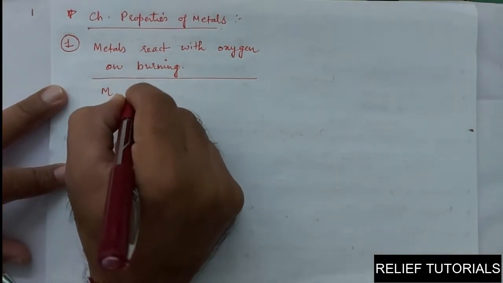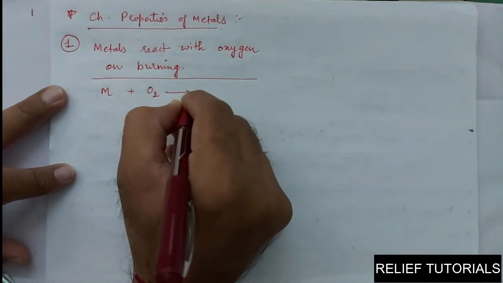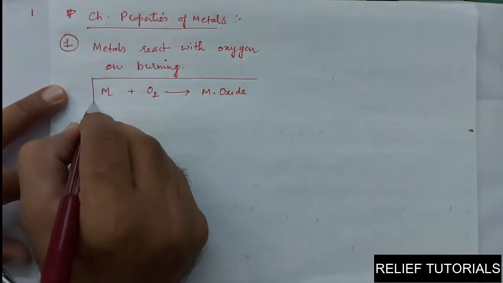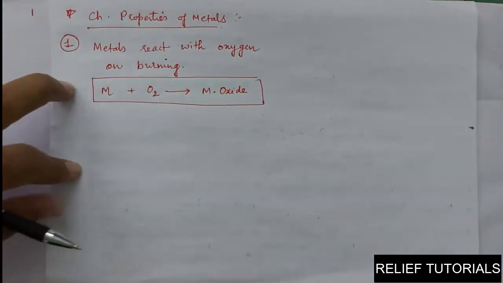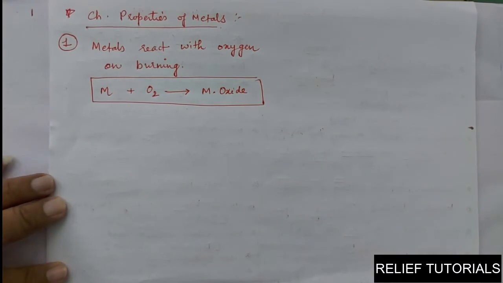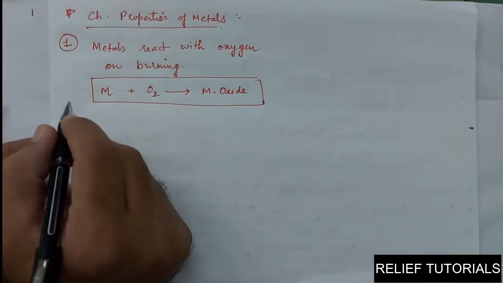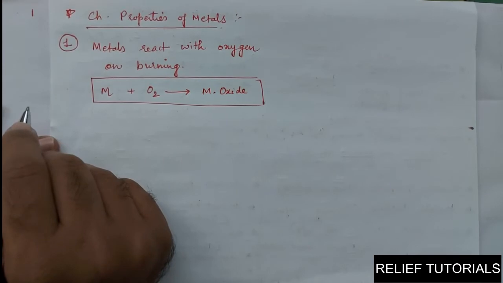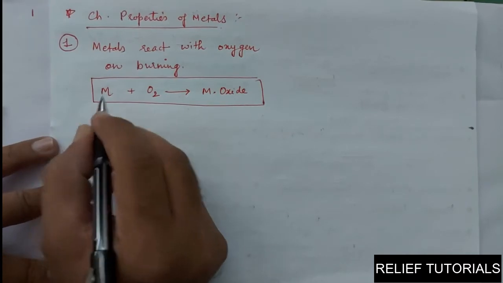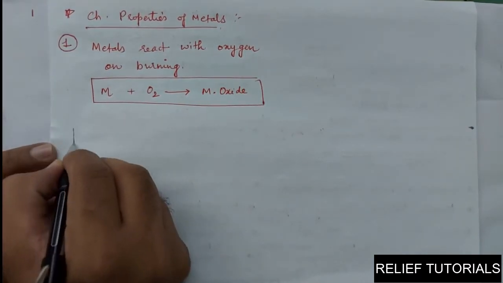Normally when metals react with oxygen, they form a metallic oxide. The process of reacting oxygen with metals is different for different metals. We have one old example we have seen in the previous sessions of acid and base and also in the 9th standard, that when magnesium ribbon burns, we can simply understand the reaction like this.